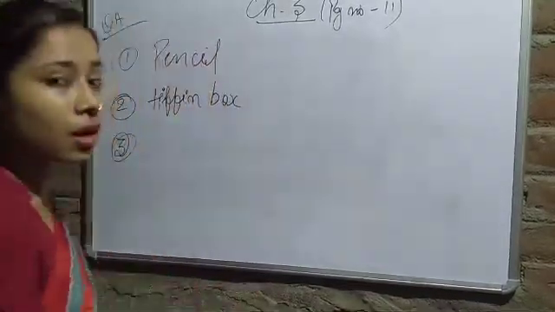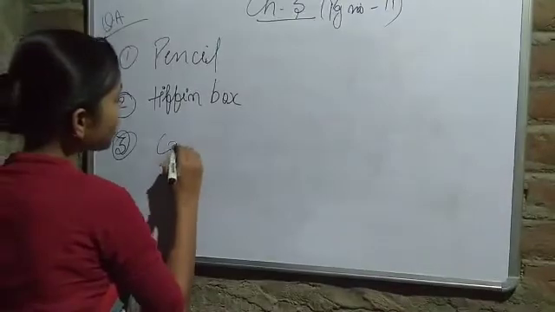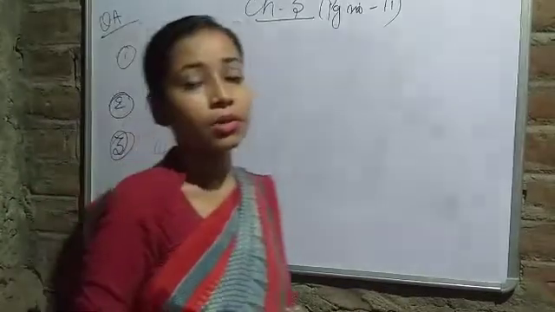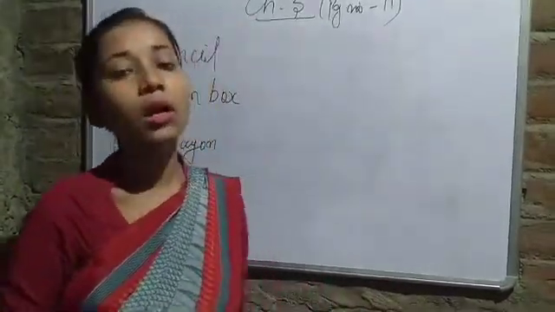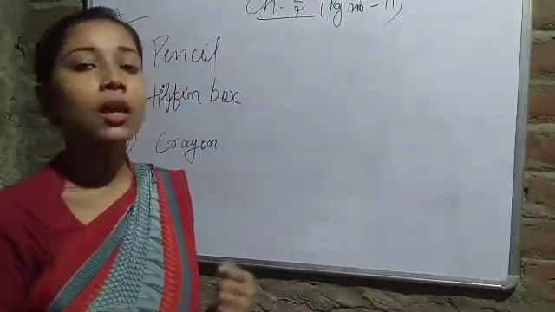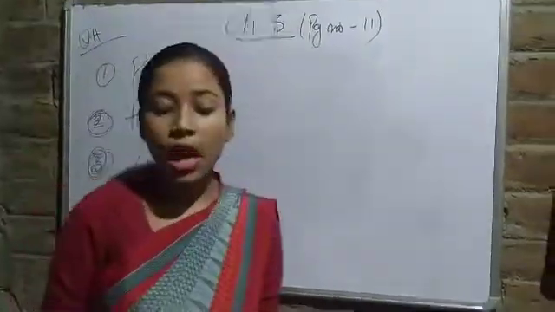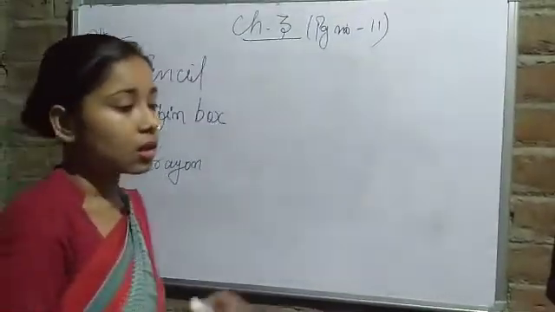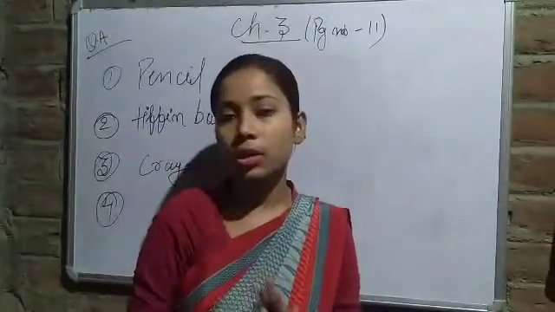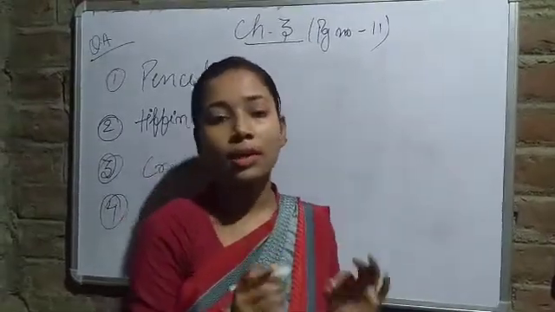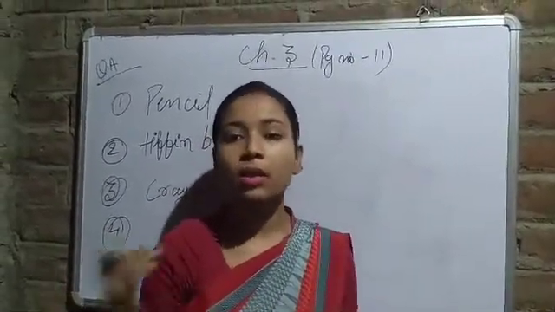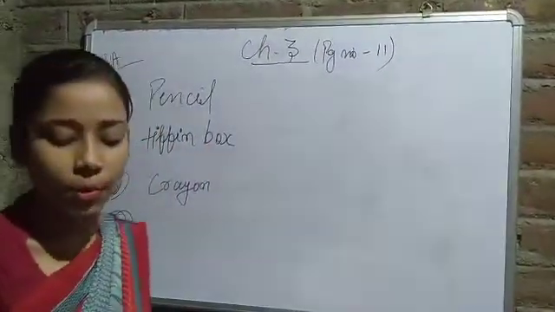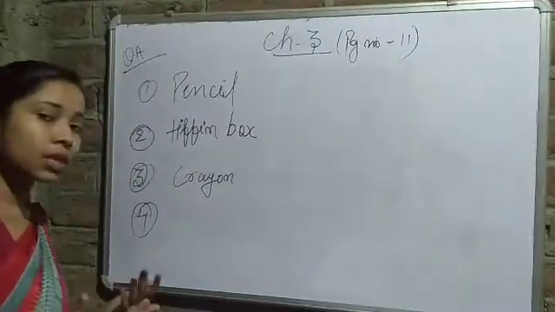Then we have a picture of a crayon. Yes, we carry a crayon because we have art classes in our school period. That's why we need a crayon to attend the class, to enjoy the class. Okay, then we have a picture of a pup. So we don't carry, in simple words, pets are not allowed in school. That's why we can't carry a pup or a pet in our school. So we don't have to circle the picture of a pup here, because pets are not allowed in the school.